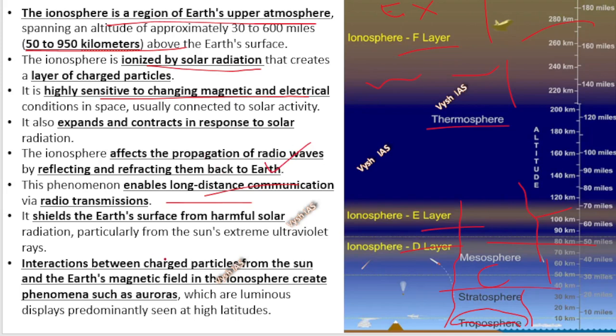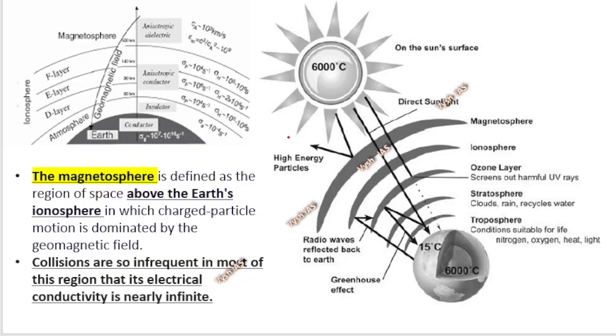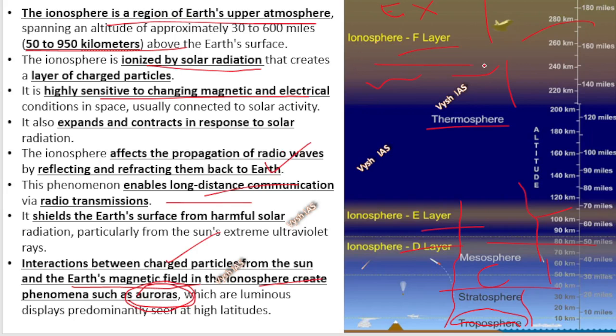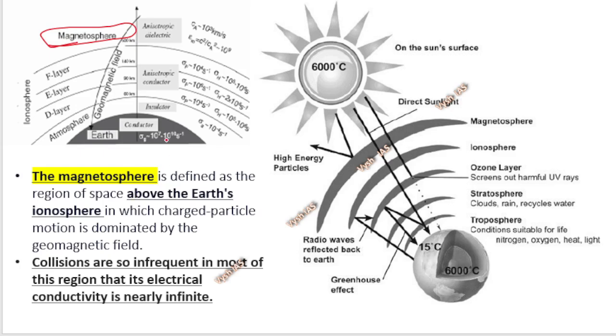Okay, so the interaction between the charged particles from the sun and the Earth's magnetic field in the ionosphere creates a phenomenon called aurora. So aurora will be another topic which we study in the coming slides. Okay, so here if you see one more picture from the internet, we will see the magnetosphere also. Magnetosphere is nothing but a sphere which is there in the thermosphere, that is above the ionosphere. Here this is the thermosphere. So in the thermosphere itself there is a magnetosphere where our magnetic field is there. So here, see above the D, E, F layers and all, in this area there is a magnetosphere, and these numbers and all, don't memorize them. Okay, all of these are internet images, just shown for representation.